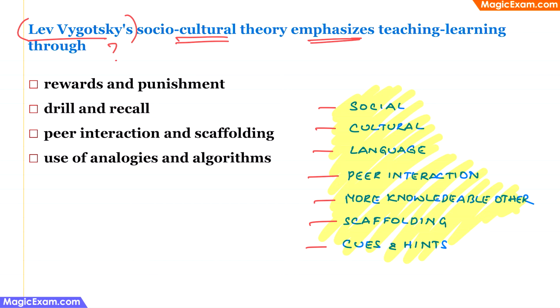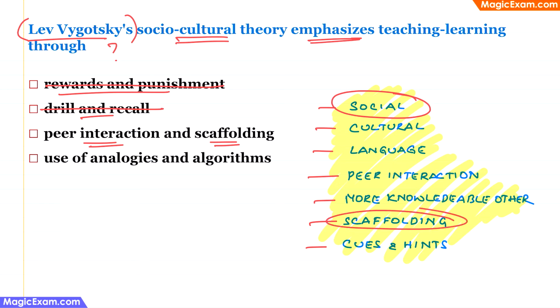Now here, if you look at it, rewards and punishment, that is behavioral training or behavioral learning and development. Therefore, this cannot be the correct answer. Drill and recall, this is rote learning, memorization. This cannot be part of the Lev Vygotsky theory. Then we have peer interaction and scaffolding. Peer interaction is nothing but social interaction, and scaffolding is also a keyword in Lev Vygotsky's theory. Therefore, this has to be the correct answer. The next one, use of analogies and algorithms. So this also is not mentioned in Lev Vygotsky's theory. Therefore, this we can ignore. So peer interaction and scaffolding is the correct answer here.